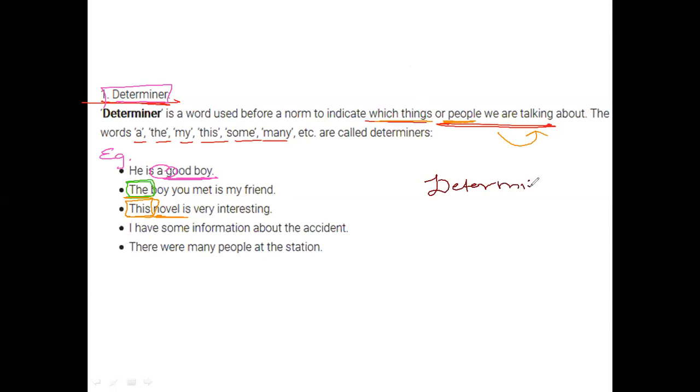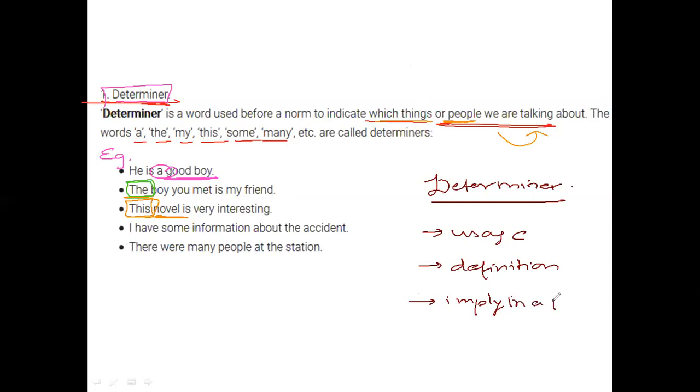Okay, determiners are really difficult to find out if you don't really understand their usage, their basic definition that we tend to talk about, and their implication, or what they imply in a particular sentence. तो ये चीजें याद रखने की बहुत जरूरत है कि whenever you are told to fill up with determiners, or even while you are doing, last time we did omission or correction, at that time also these are some of the things that will be very important.